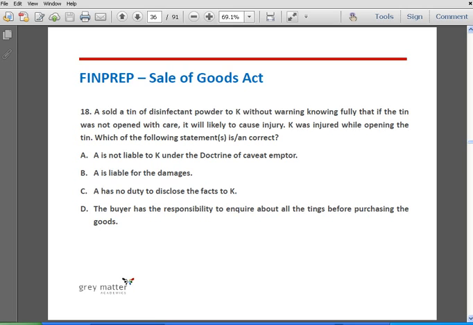A is liable for damages. A has no duty to disclose the facts to K. The buyer has responsibility to inquire about all the things before purchasing the goods. The correct answer is option B. A is liable for damages. The seller is responsible to disclose the dangerous nature of goods. This is an exception to the rule of caveat emptor, and hence the correct answer is option B.